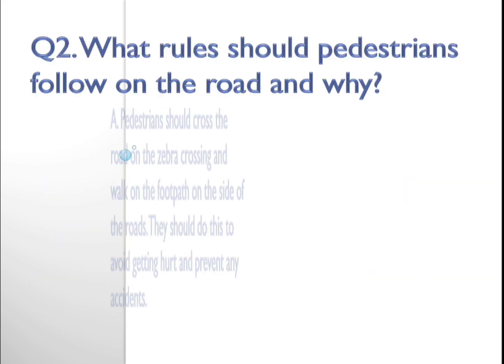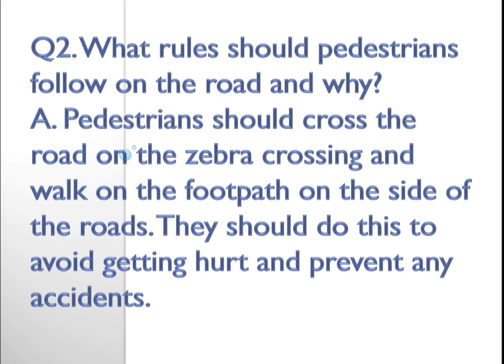Coming to your next question. What rules should pedestrians follow on the road and why? They should walk on the footpath. While they are crossing the road, they have to use the zebra crossing. Why do they have to use it? To avoid getting hurt, to avoid getting into an accident, isn't it, children? So that's what you will write in the answer.